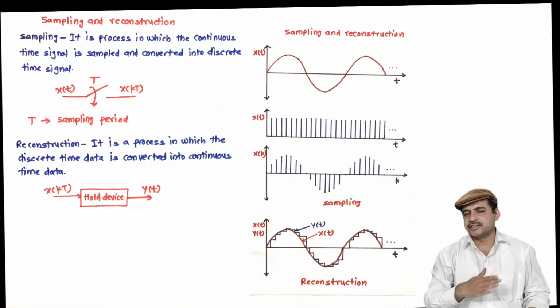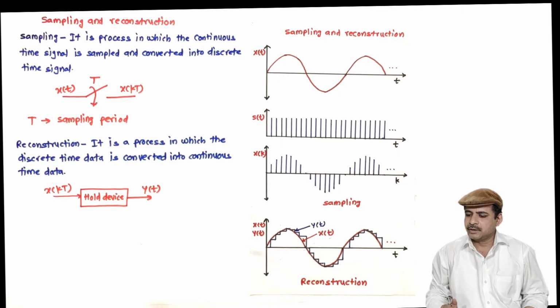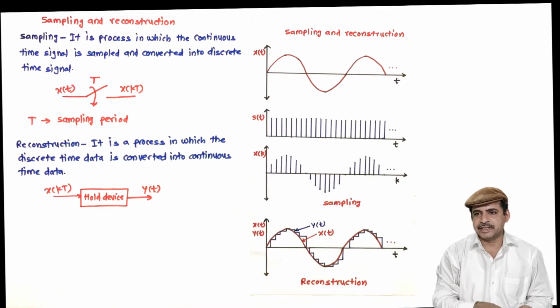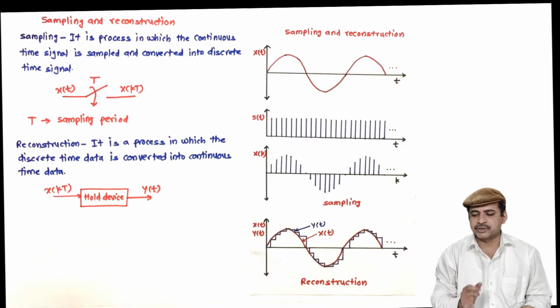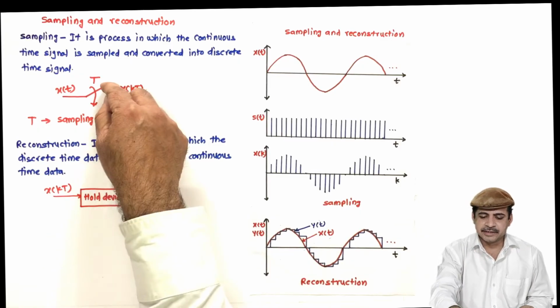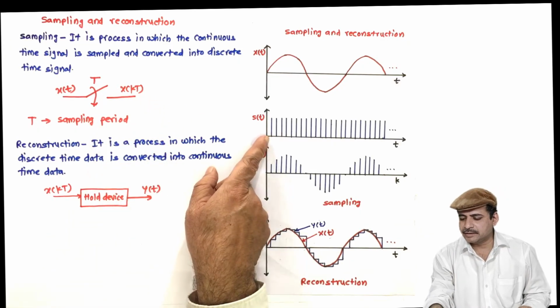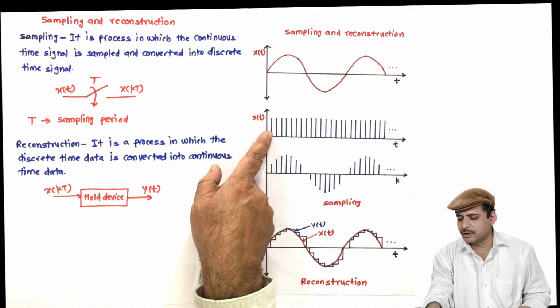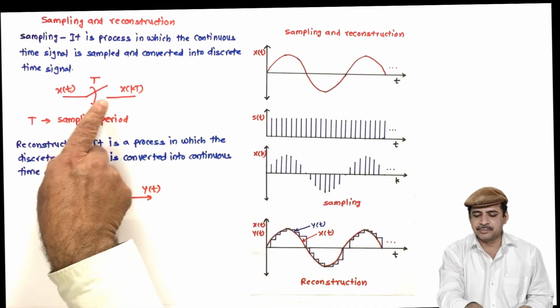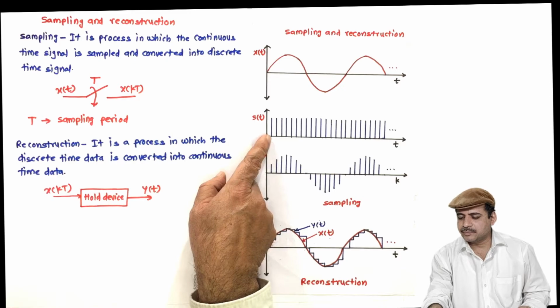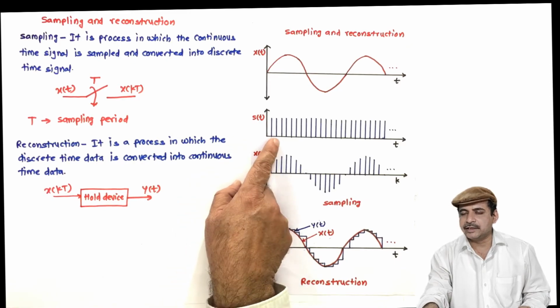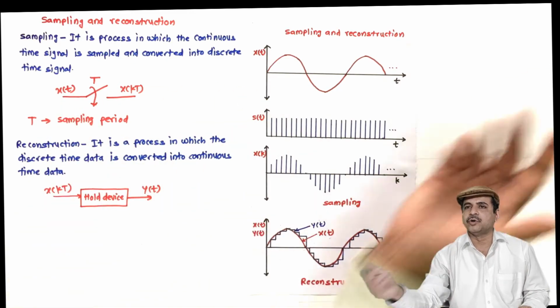The 3 dots indicate it is continuous. Then this is the sampler signal s of t, the sampler switch signal. What is happening? See, when it is closed, I am indicating it as 1. Then after time T, again it is 1. Meanwhile it is open, so no signal will move ahead.